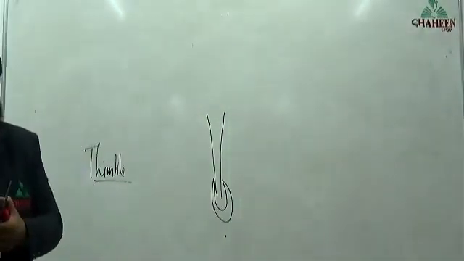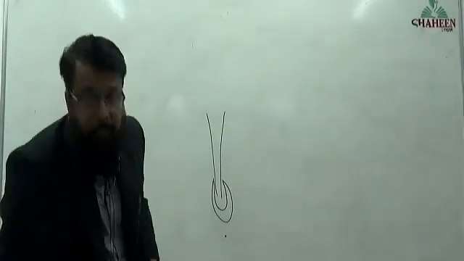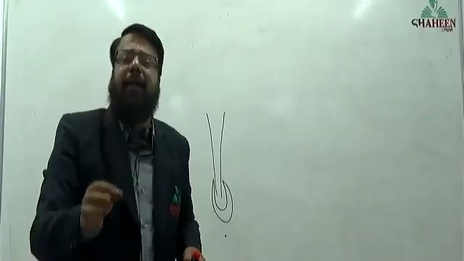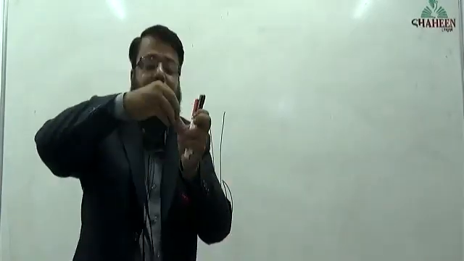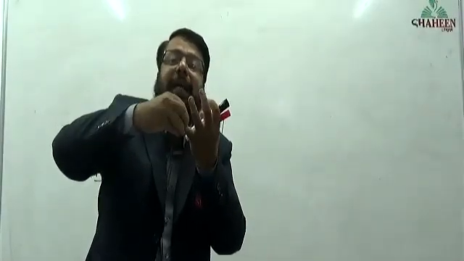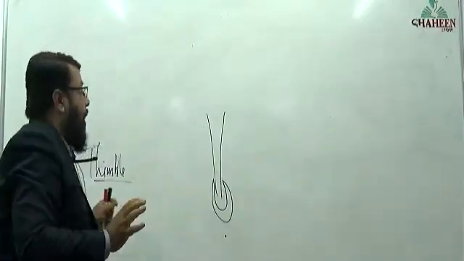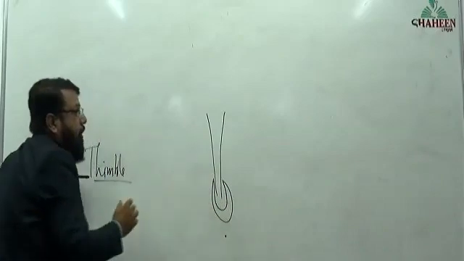That is called a thimble. Like the mehndi caps put on the fingers, that type of structure. All the roots will have a thimble-like structure.